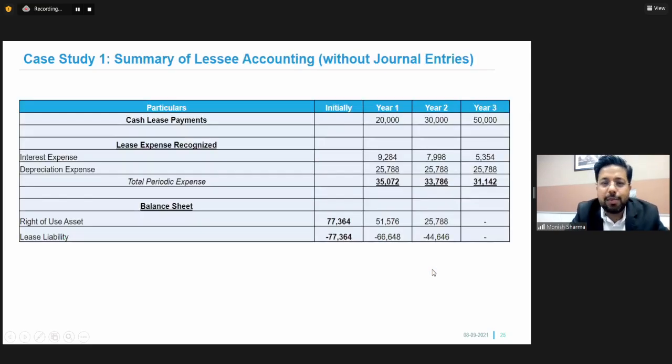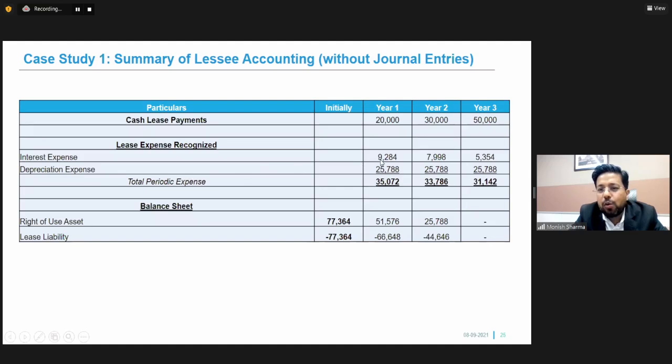So what has happened in this particular example? In this particular example, the company has made a lease payment of 20,000, 30,000, 50,000. We created a lease expense in our profit and loss account in the form of interest expense and depreciation.